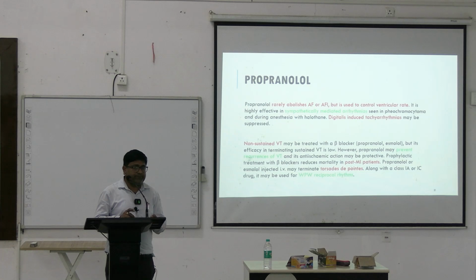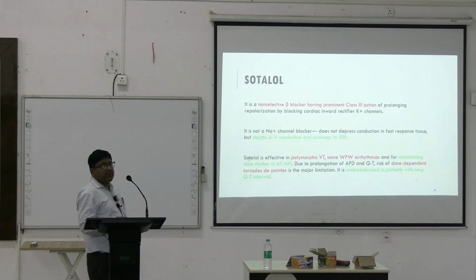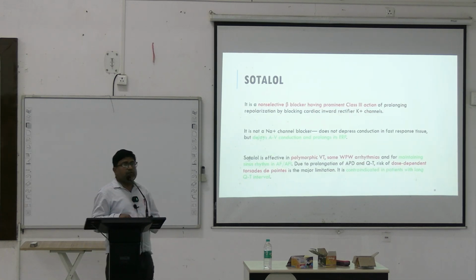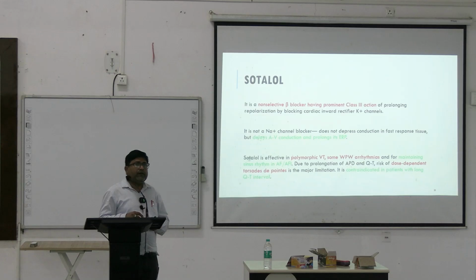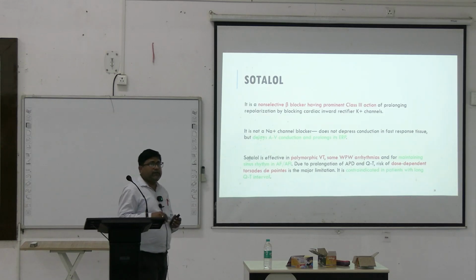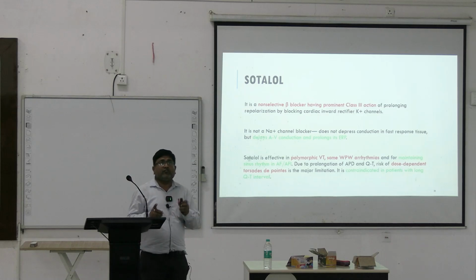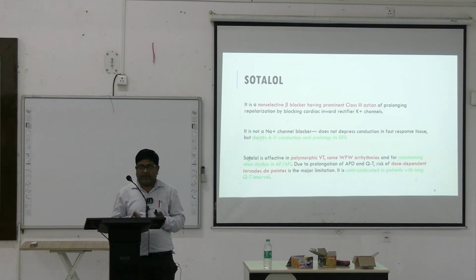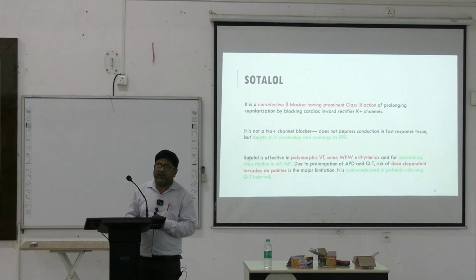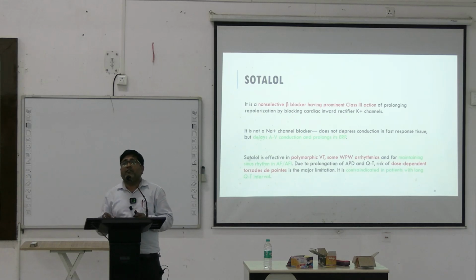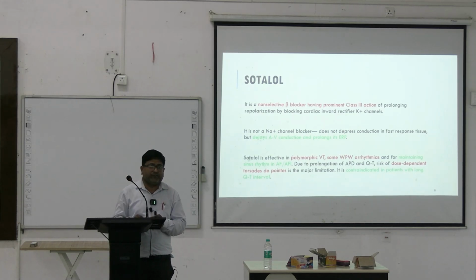We will come to this later. Coming to the next drug, Sotalol. Sotalol is a non-selective beta blocker. Additionally, and the more important action, it also blocks the potassium channels, delayed rectifier potassium channels, thus causing prolongation of phase 3 and prolonging the action potential duration.